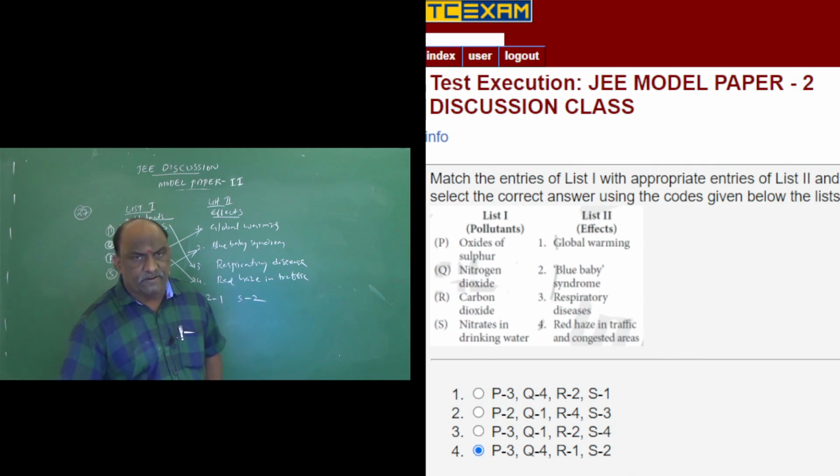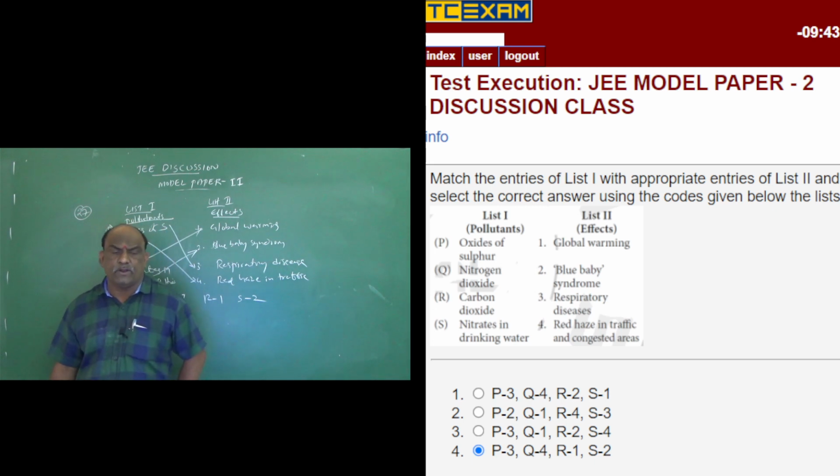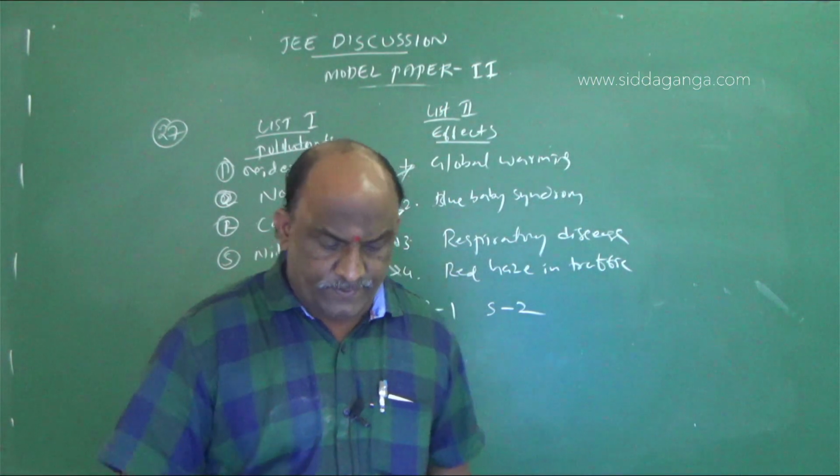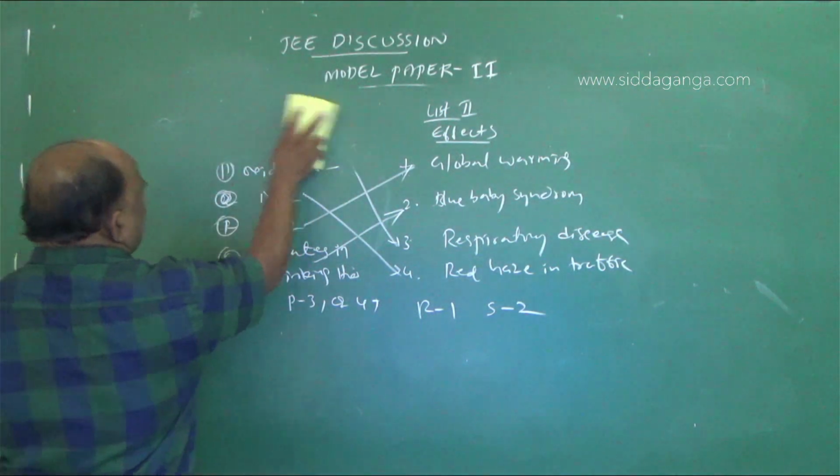This is the exact right answer. It is a completely conceptual question from environmental chemistry. Clear? So next one, question number 28.